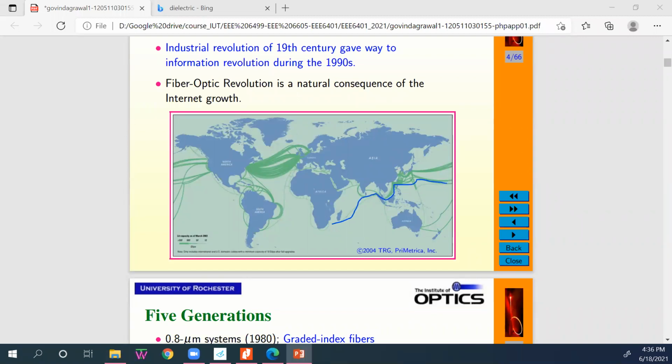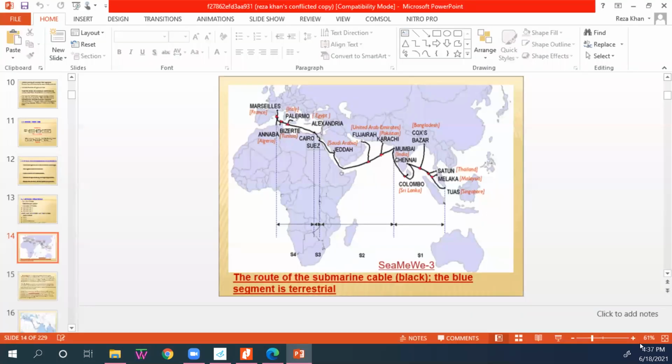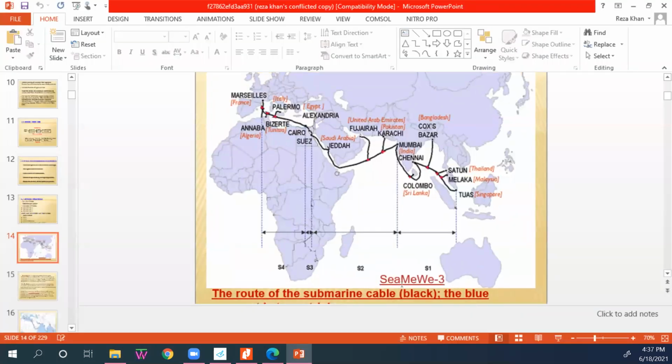Every country has a dedicated map of how the submarine cables go through. There are lots of versions of the submarine cable, like version 1, version 2, version 3. So every country has multiple connections. If one of the submarine cables goes wrong, the others still work. This is an old picture, but this submarine cable is still working. This is SEA-ME-WE 3, a cable. Other versions are still existing.